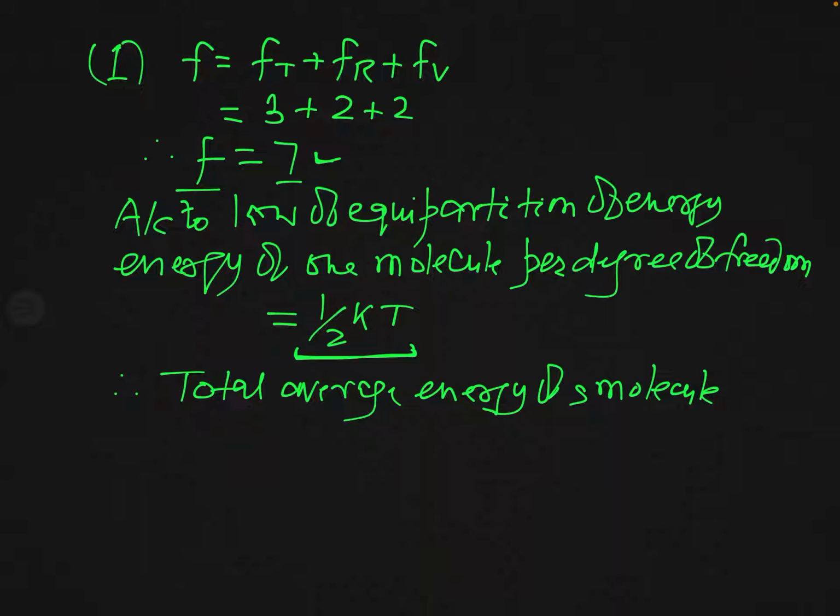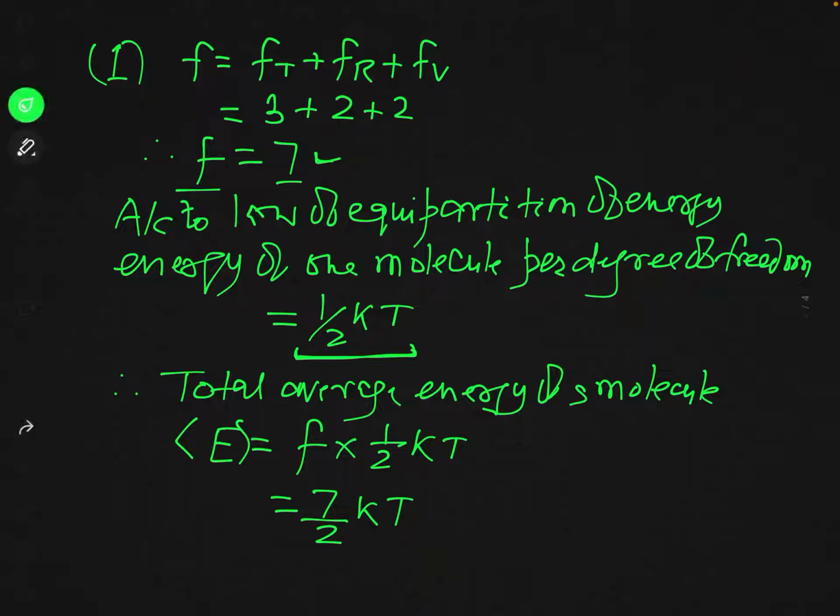So total energy of one molecule, if you consider it is E, then E or you can say average value of E, then this will be F into half kT, and F is 7, so this is 7 by 2 kT.